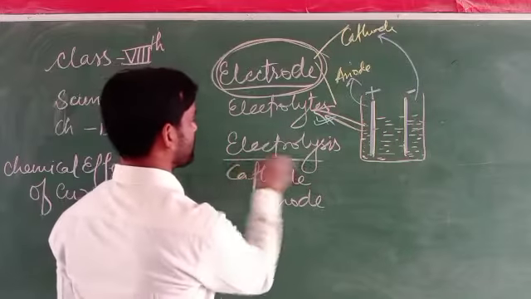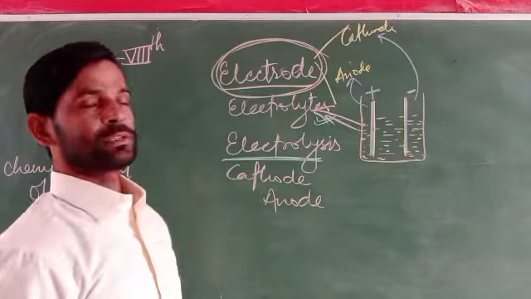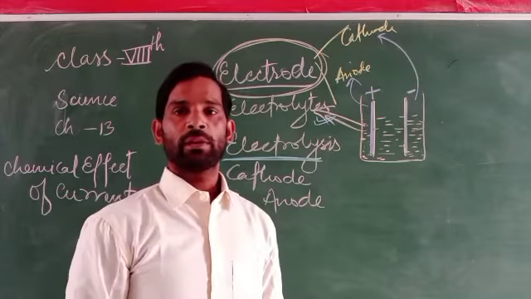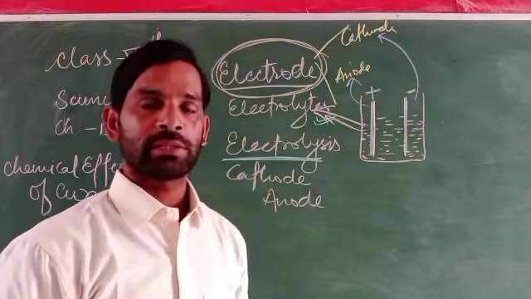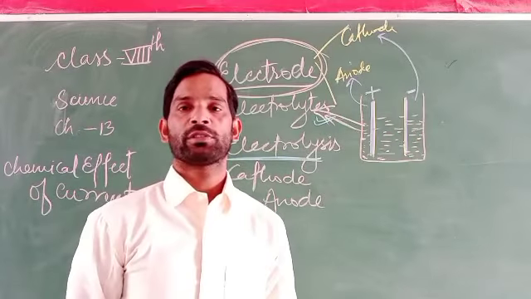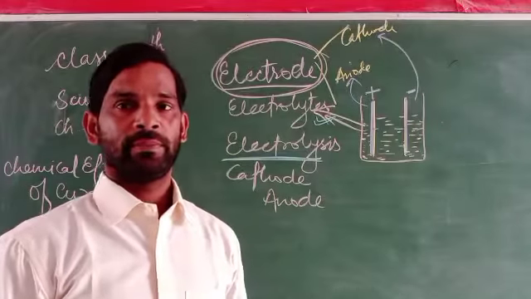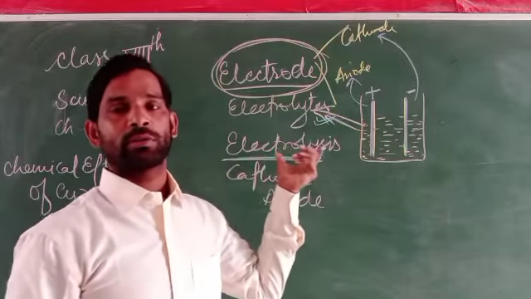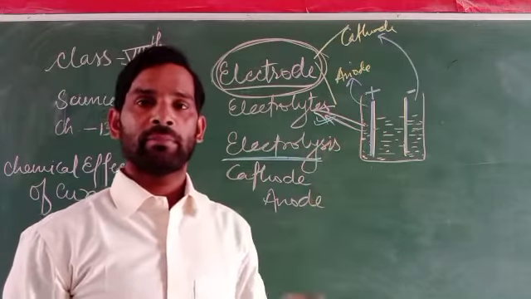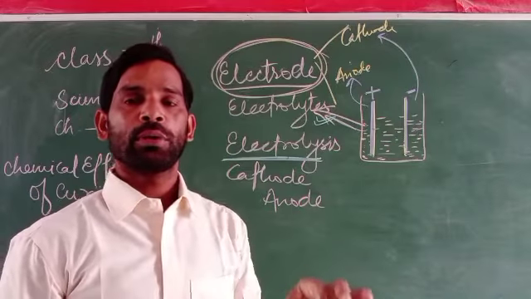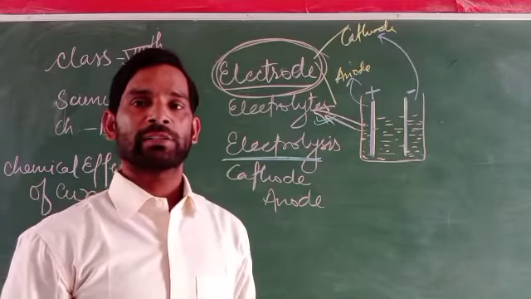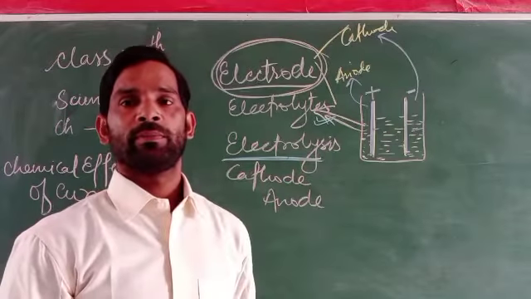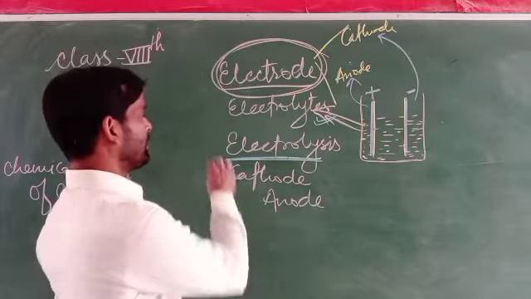What is electrolysis? Electrolysis is the process through which the liquid gets decomposed and its constituents get deposited. When the electric supply passes through the liquid, its constituent substances or materials get deposited due to the electric current.